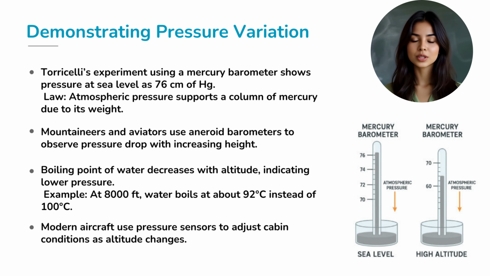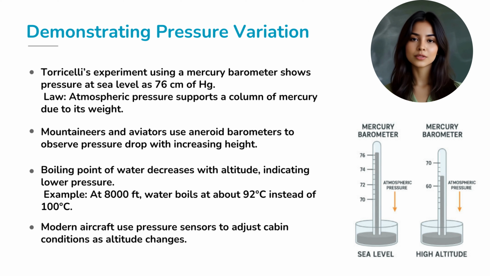Let's go back to history. Evangelista Torricelli in the 1600s filled a glass tube with mercury, inverted it into a dish, and found that the mercury level stood at 76 centimeters. This was due to the weight of the atmosphere pushing on the mercury in the dish. His experiment gave us the first barometer. Today, we use more modern versions like aneroid barometers in aircraft and even in smartphones. As these devices rise in altitude, they show a steady drop in pressure, a perfect confirmation.